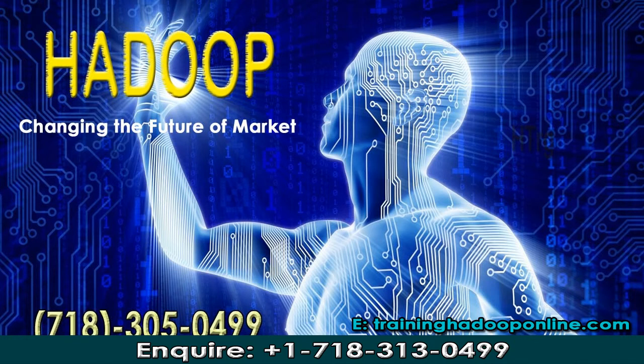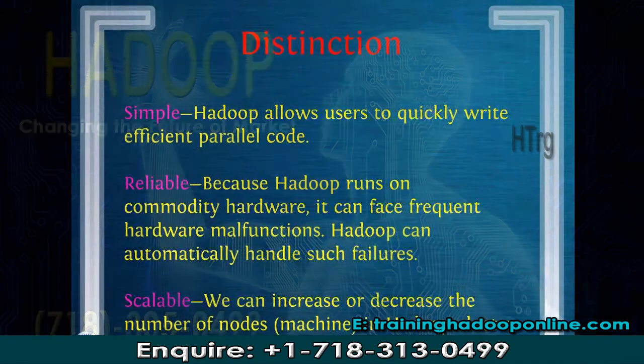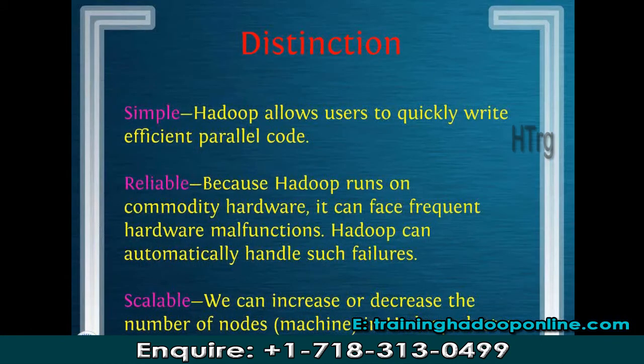Because Hadoop is running on commodity hardware, meaning a simple PC or laptop, whatever you have at home, it can face some issues, some malfunctioning, but that is not an issue. The master machine is there to help you. Suppose initially your master machine has distributed the task among 10 machines and every machine is doing its own part, and suddenly 3 machines crash. You don't have to worry about that.